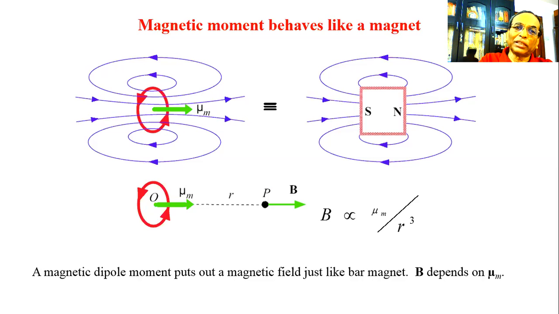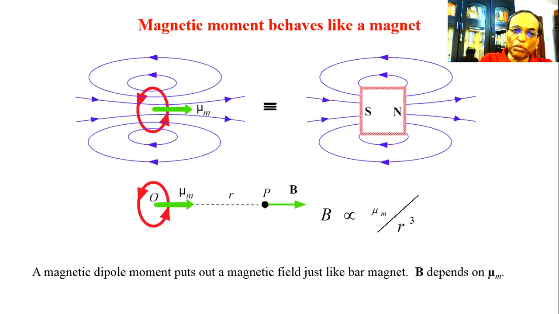In this figure, this analogy is pictorially shown. The left hand side is the current carrying coil and the magnetic moment. Right hand side, it is a permanent magnet, south and north pole. So it is just equivalent to a permanent magnet.